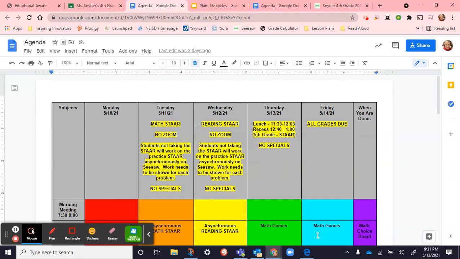Hello. All right, today is Thursday the 13th, and here is our schedule that we had today. We had a little bit of adjusted time because fifth grade had their STAR test today for science, and then tomorrow for Friday, everything will go back to regular schedules. So regular lunch, regular recess.